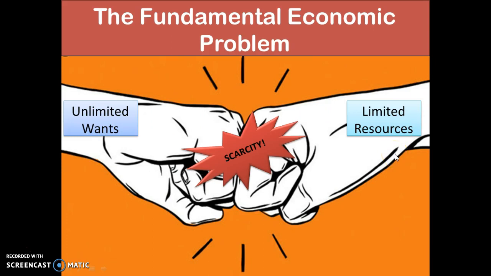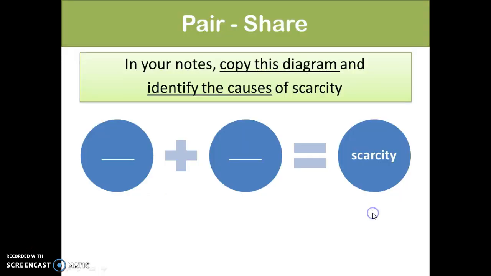And so the question that economists work with is how do we overcome that problem of scarcity? How do we try to get more of things when other things or resources are always limited? Individuals have to make these choices, businesses have to make these choices, and countries have to make these choices as well. Here's one simple diagram that we use to show how scarcity is created. A simple way to remember this as an equation, we could say that unlimited wants plus limited resources equals scarcity.